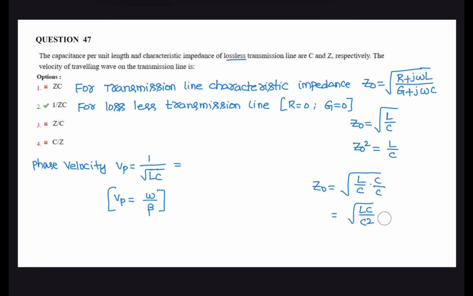So root LC can be written by rearranging the expression: Z0 into C is equal to root LC. So root LC is 1 by phase velocity. Now phase velocity Vp is 1 by Z0 into C. So phase velocity Vp is equal to 1 by root LC, or 1 by characteristic impedance Z0 into C. So the correct option is 2.